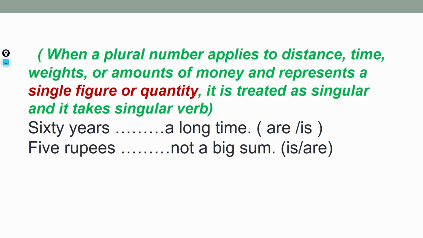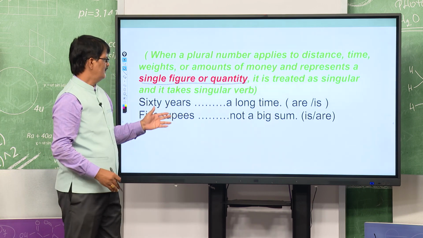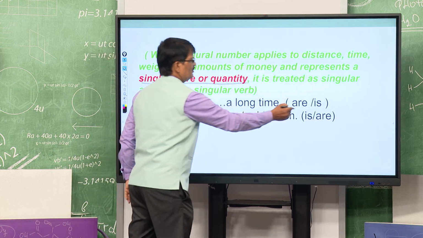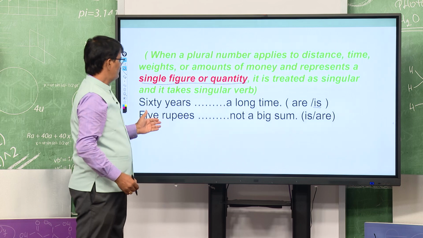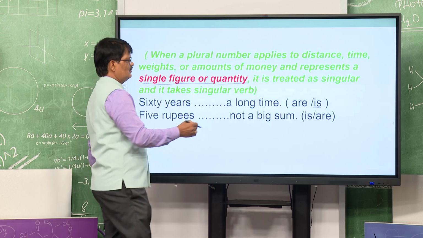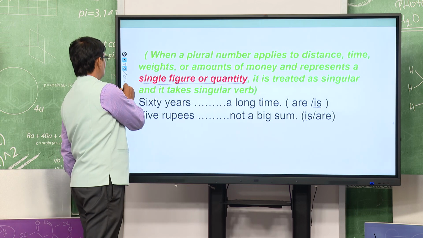When a plural number applies to distance, time, weight or amount of money and represents a single figure, you see it is a single figure or a quantity. So, the verb will be singular here. Very easy one, you see 60 years dash a long time, definitely it will be is. And 5 rupees, not 1, 2, 3, 4, it is 5 rupees, one amount is there. So, it will also be is. Is it clear? When it implies a single unit.